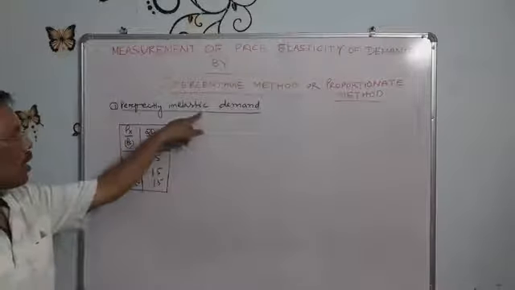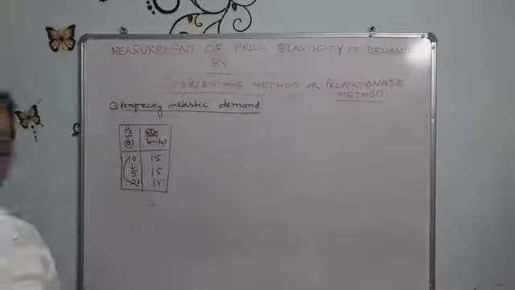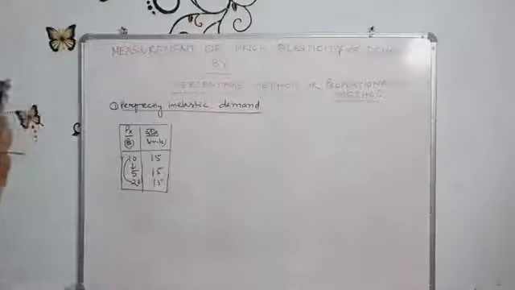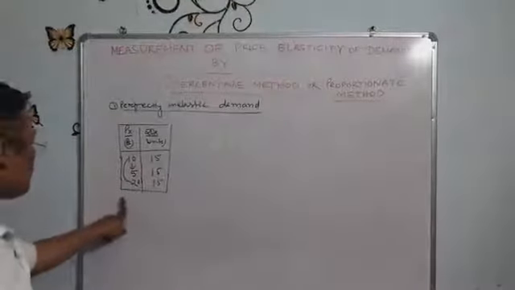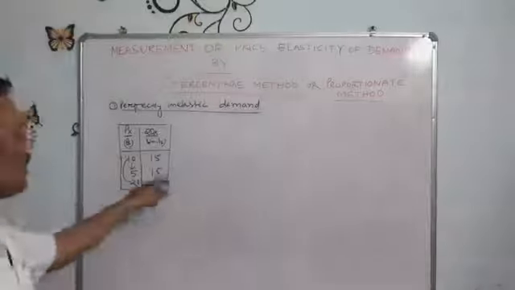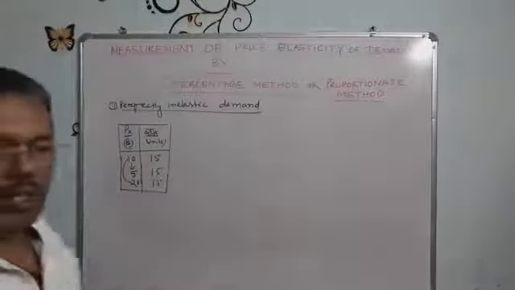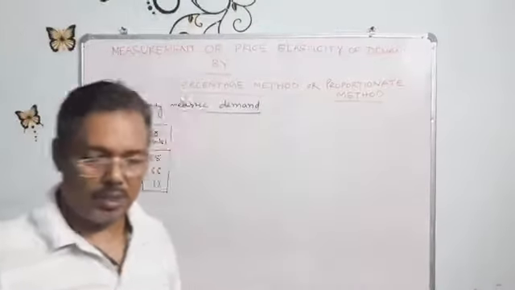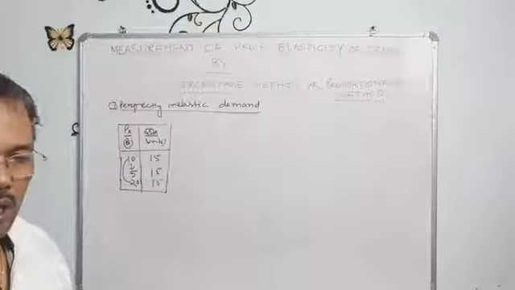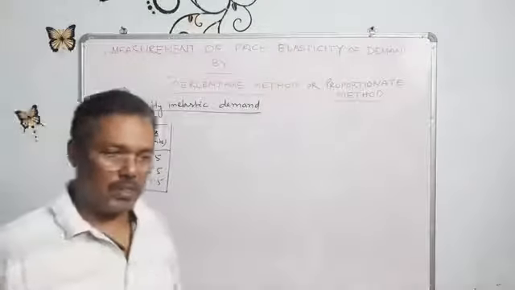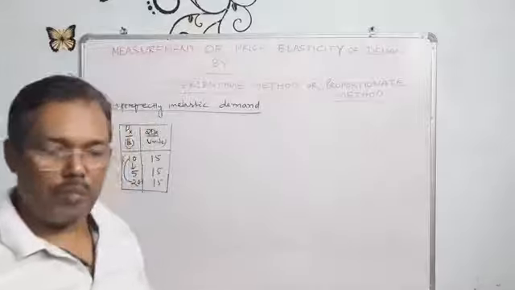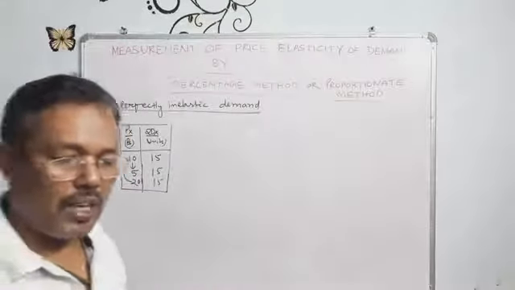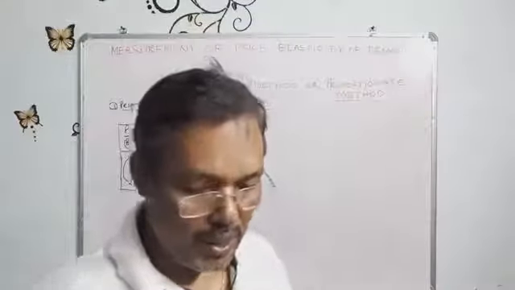That is called perfectly inelastic demand. It means due to the change in the price of the good, the demand will remain the same or constant. That is called perfectly inelastic price elasticity of demand.